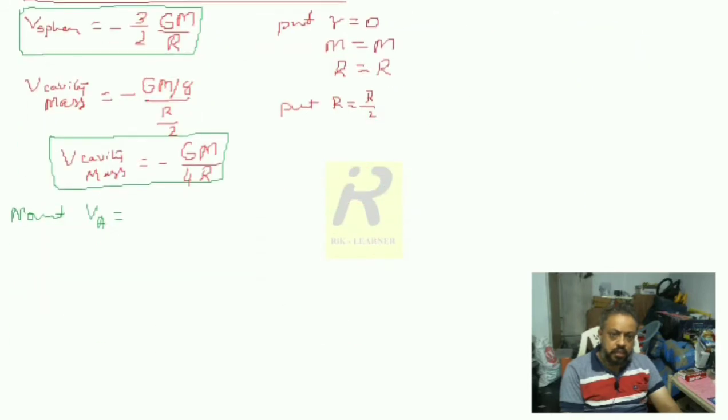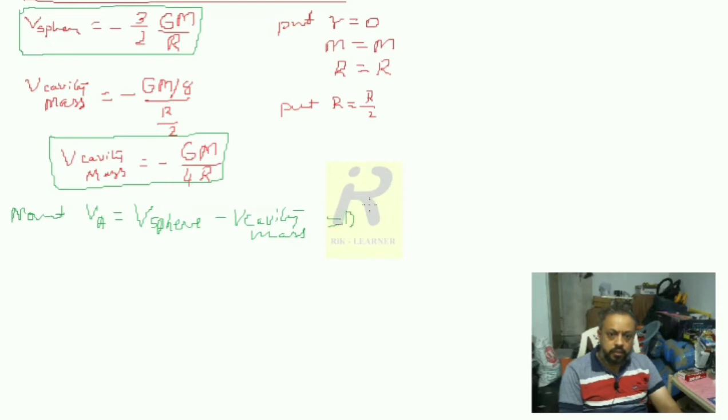So for that I have to subtract the potential due to the cavity mass from the potential due to the sphere.